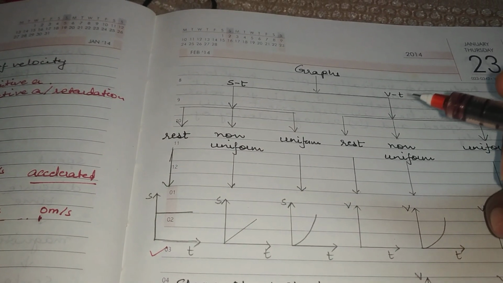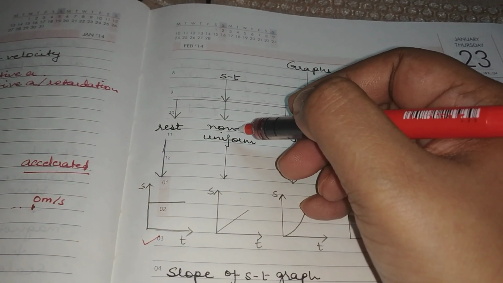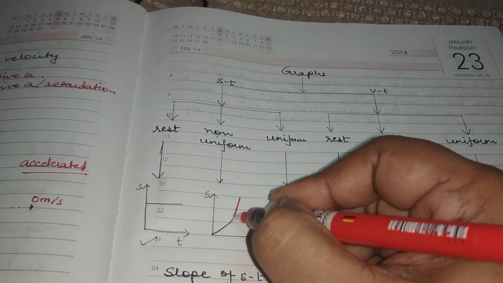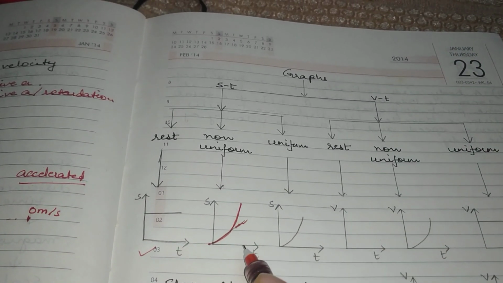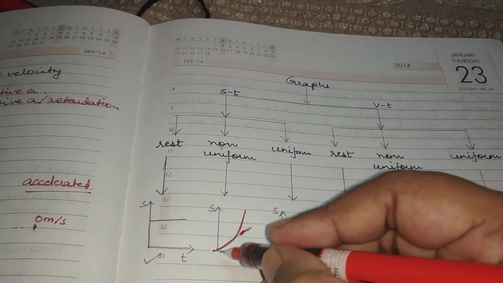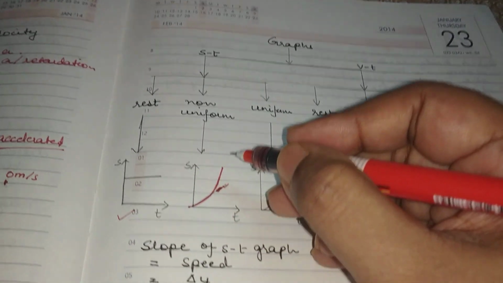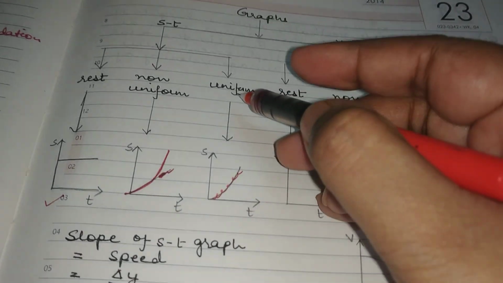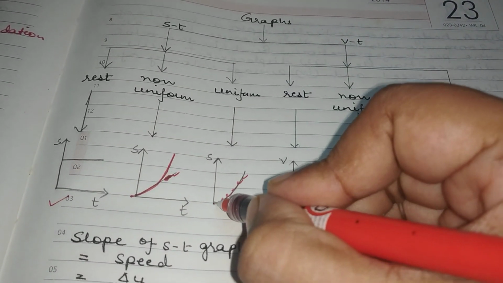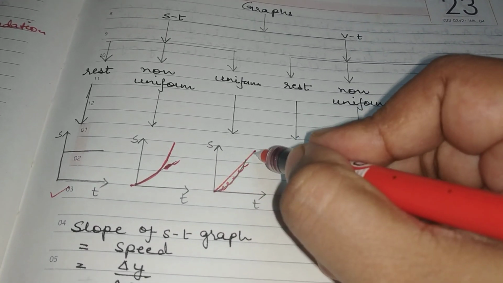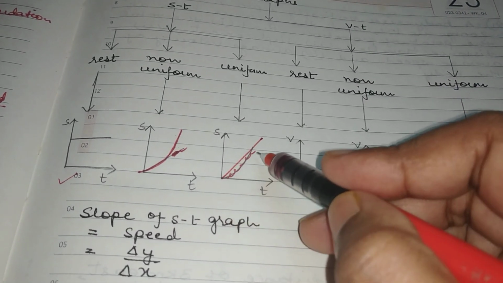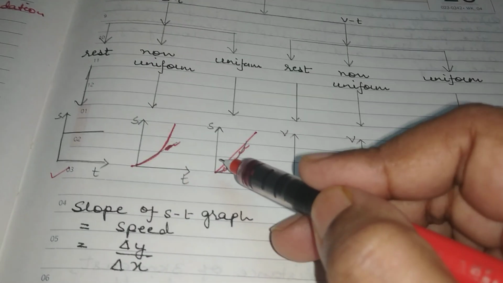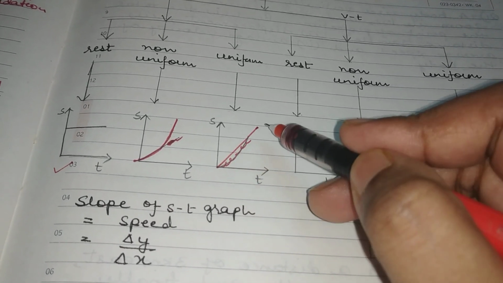When the body is under non-uniform motion, then you get a graph which is not a straight line but a curved line. Okay? Because then the distance of the body is changing non-uniformly with time. But when you are in a uniform motion, then you get a straight line graph which shows that the body is moving in a straight line. Okay? And the change in the distance is also uniform with time.